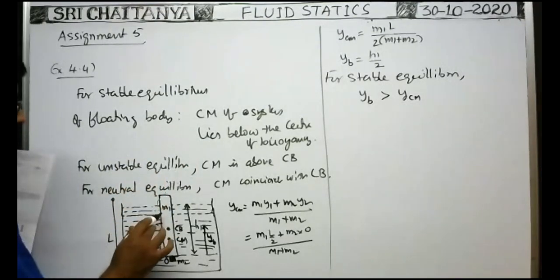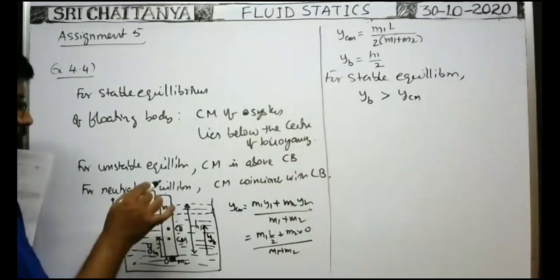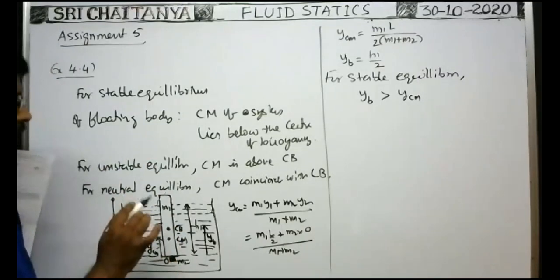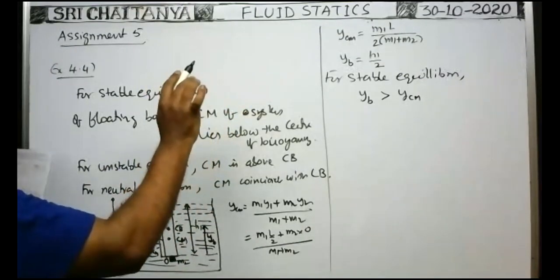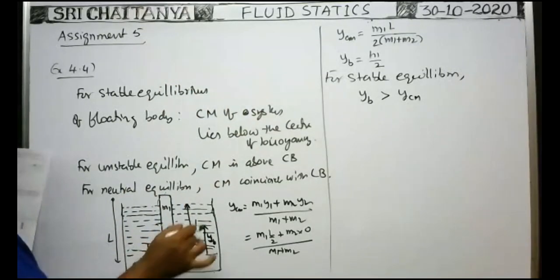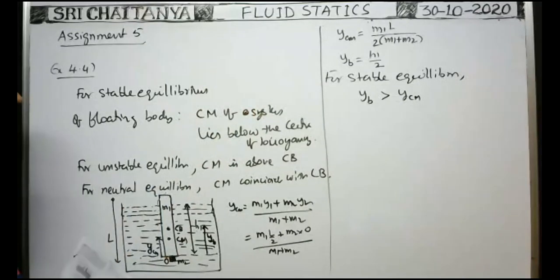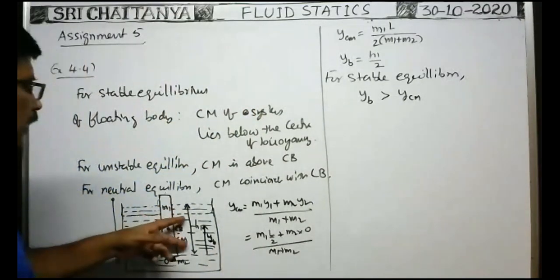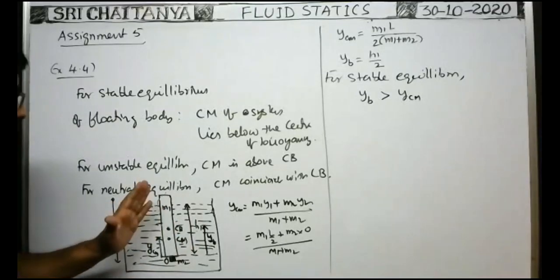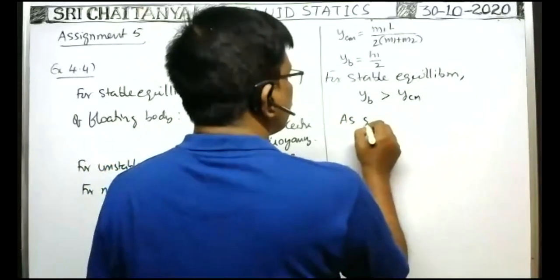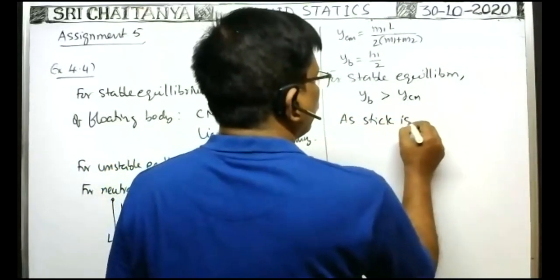So for stable equilibrium, the distance of the center of buoyancy from the lower end must be greater than the distance of the center of mass of the system from the lower end. That means YB must be greater than YCM. It is the condition for stable equilibrium. Now what about YB? How can we calculate it? As the stick is under equilibrium,